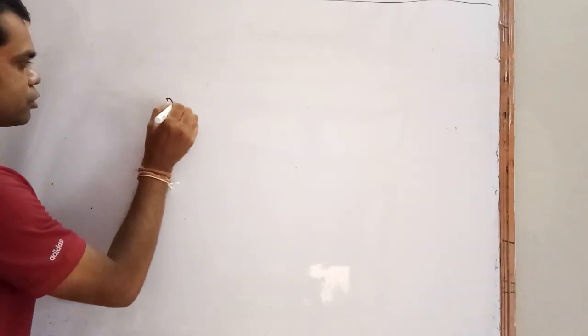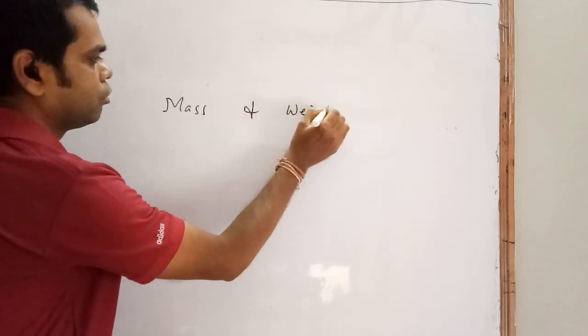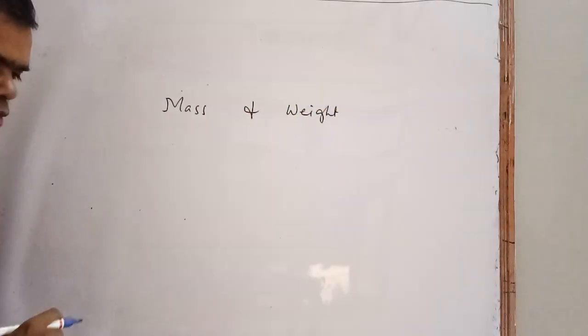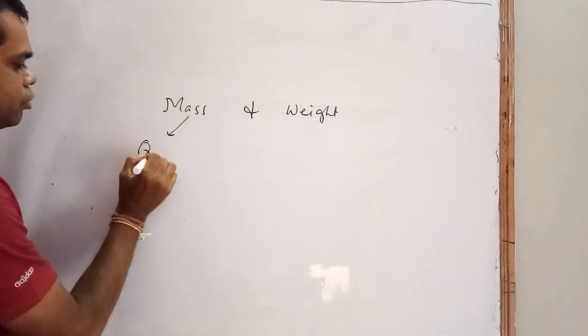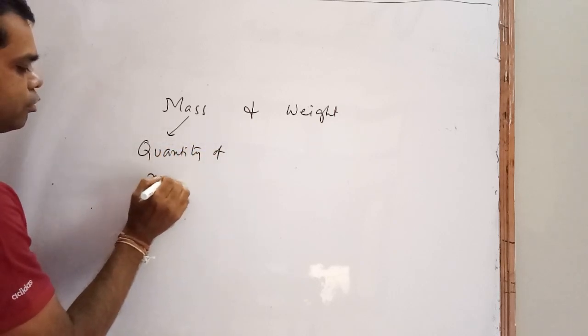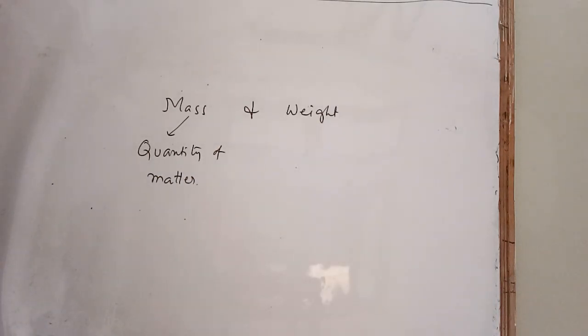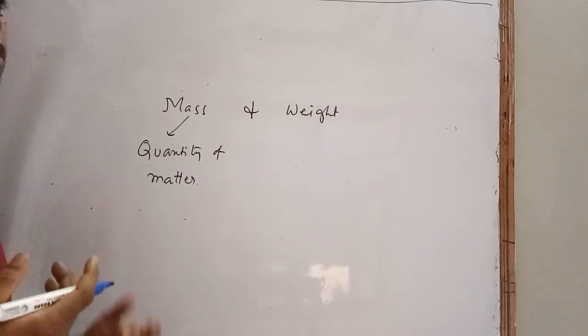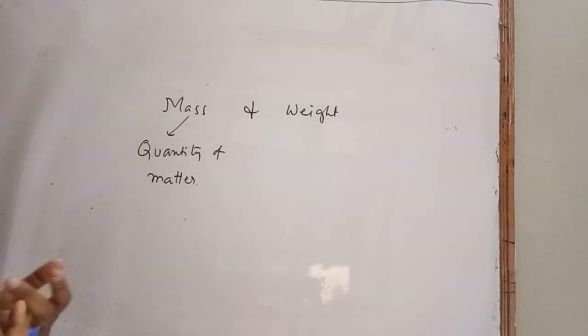One is mass, and mass is nothing but quantity of matter. Now if you have 5 balls, whether on the earth or on the moon, it remains 5 balls. Meaning its quantity does not change.